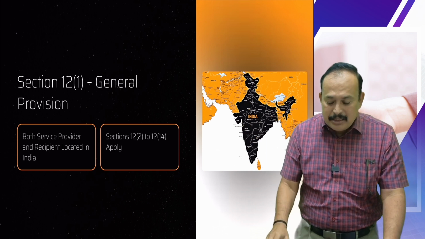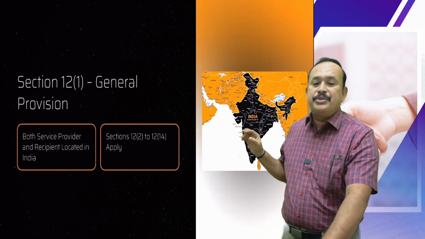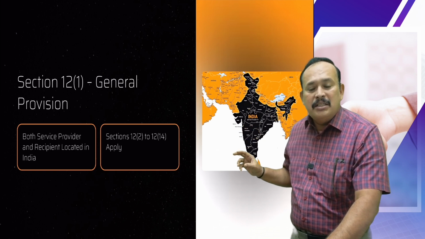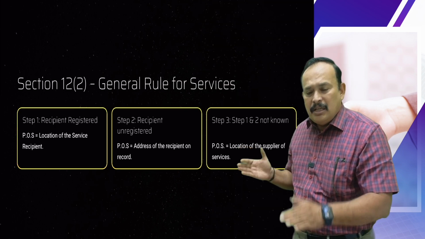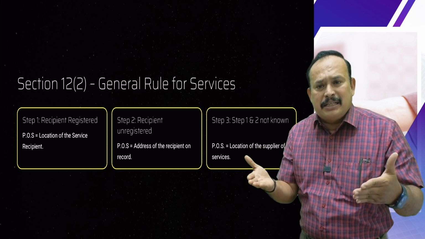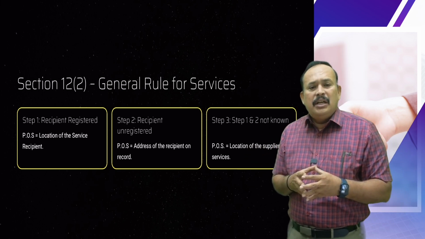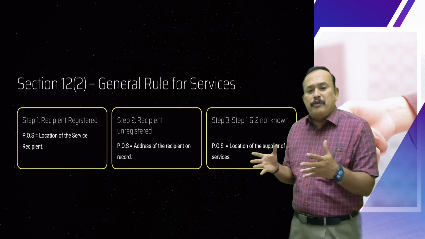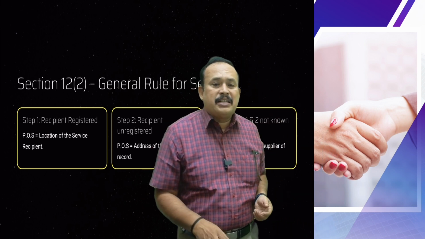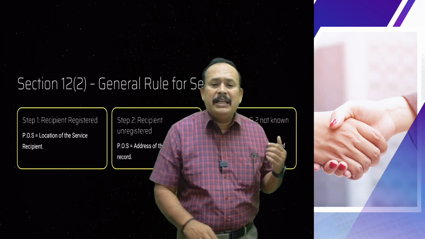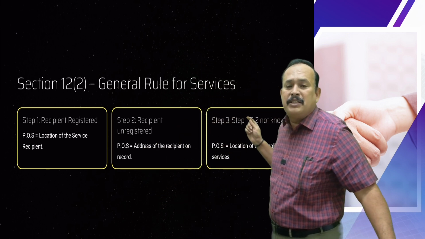In this process, I am bringing to notice section 12 subsection 2, which is a general provision. We also recorded it in the last class. If no specific provision is mentioned anywhere else, by default it falls under section 12 subsection 2.